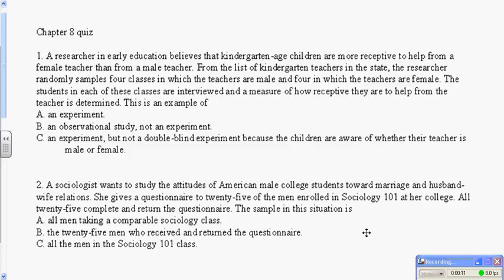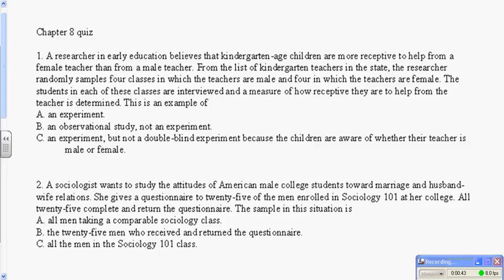video. Okay, and number 1, a researcher in early education believes that kindergarten-age children are more receptive to help from a female teacher than from a male teacher. From the list of kindergarten teachers in the state, the researcher randomly samples 4 classes in which the teachers are male and 4 in which the teachers are female. The students in each of these classes are interviewed, and a measure of how receptive they are to help from the teacher is determined. This is an example of.